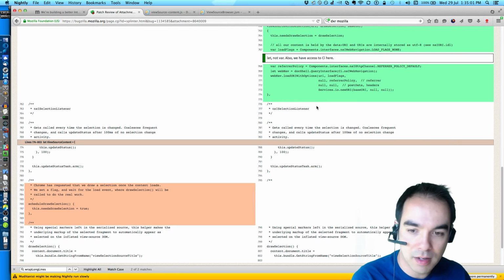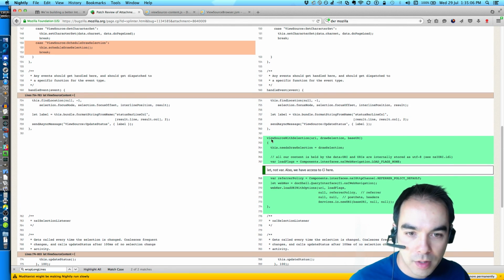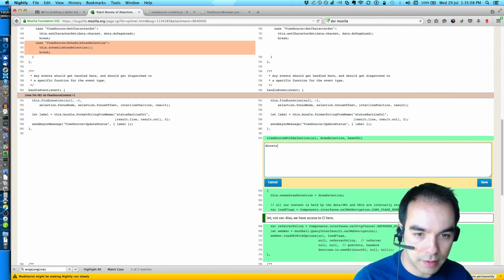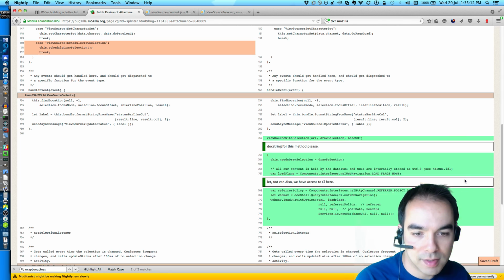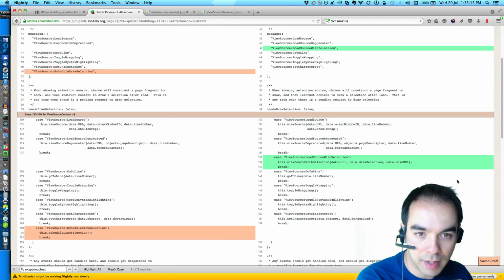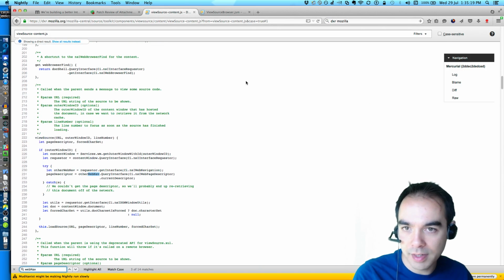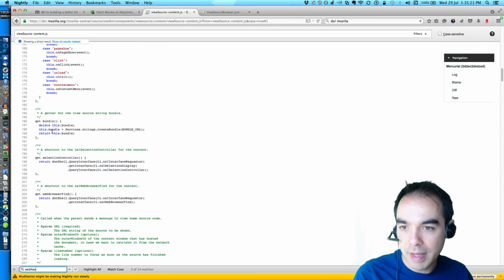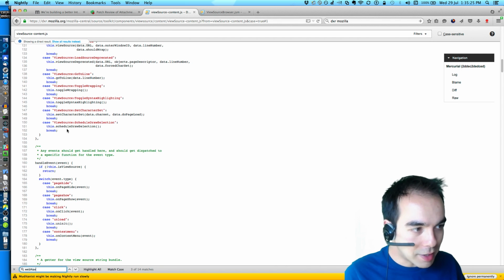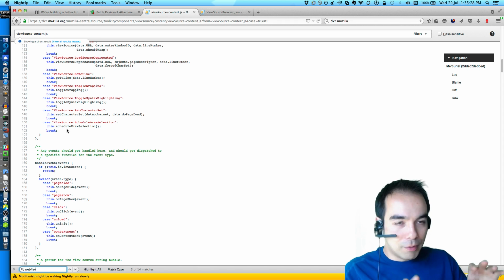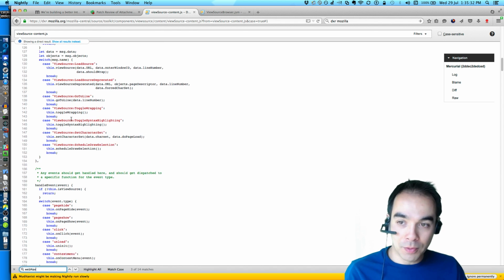I just have some nits here, but this looks pretty straightforward. Doc string for this method, please. I do like my doc strings. They really clear everything out. I tried, because whenever I first wrote view source content, I really wanted to make it like, if you're the first one who's creating a file, I try and use all of the best practices I can think of to make sure it's clean and beautiful and easy to read.